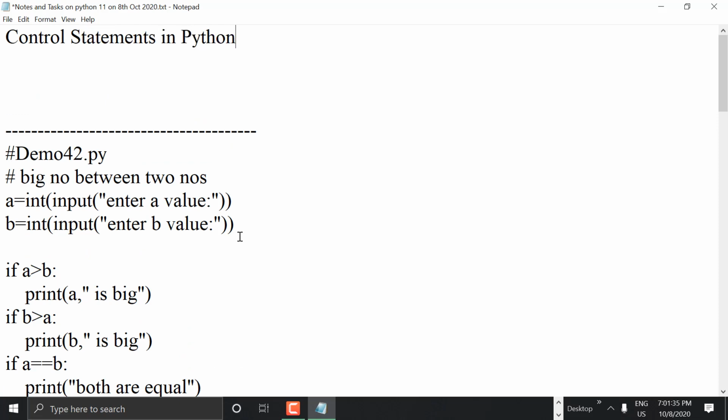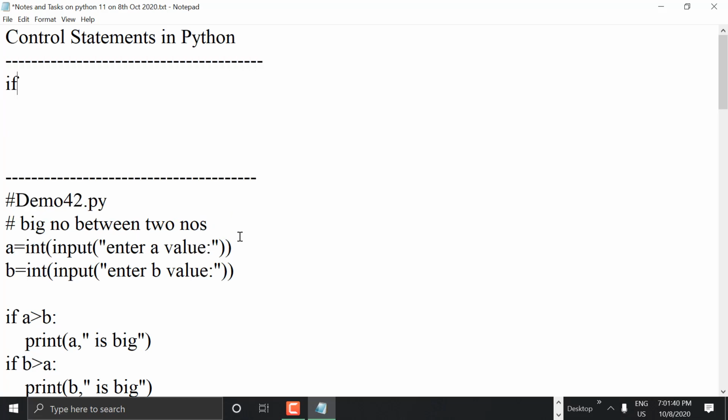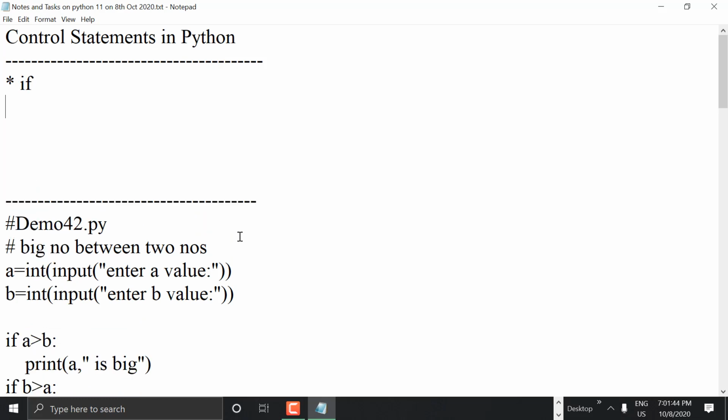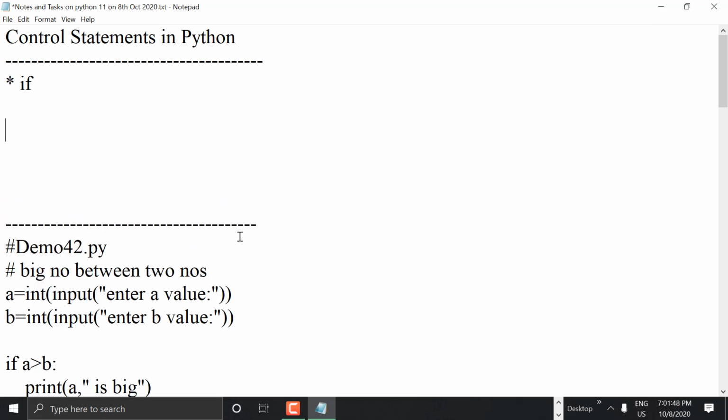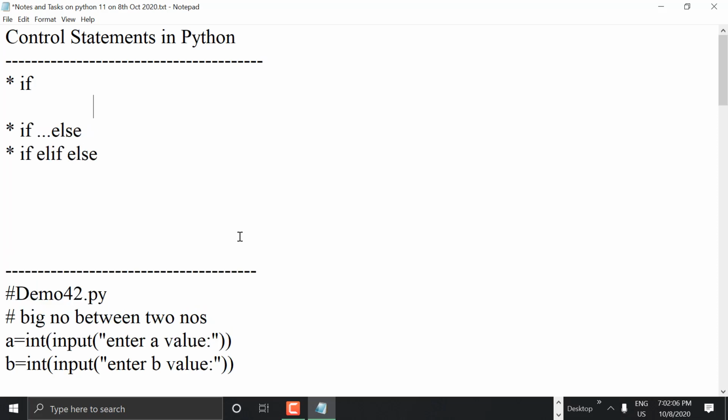So we have started with if. There are three levels of if: if, if else, and elif. So what is the first one that we are using right now?